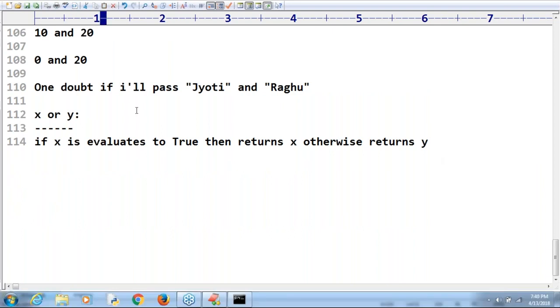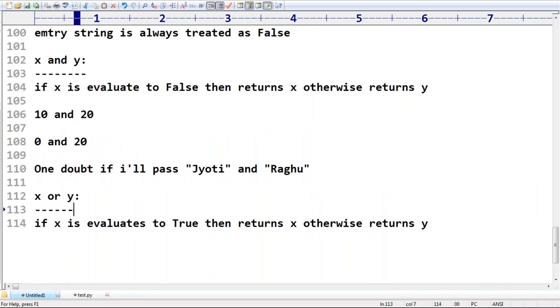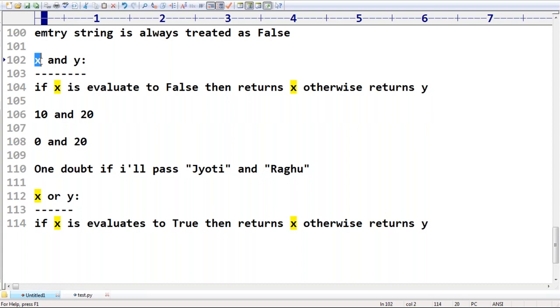Sir, very simple. Think a bit and you can memorize it very easily. Observe carefully. Normally, with the AND operator, if the first one is false, what is the result? Forget about number types and so on. Generally, assume Boolean type. If the first one is false, then the result is always false. In the case of the AND operator, if the first one is false, the result is always false.